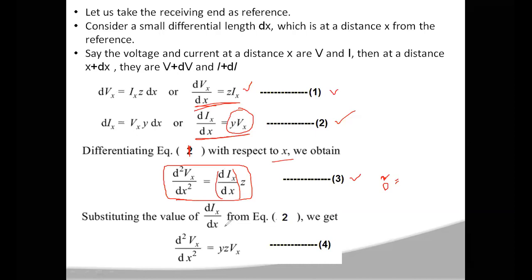So when you write Y into Vx in place of dIx by dx, then d square Vx by dx square will become YZ into Vx. Right, so now this can be written as d square into Vx equals YZ.